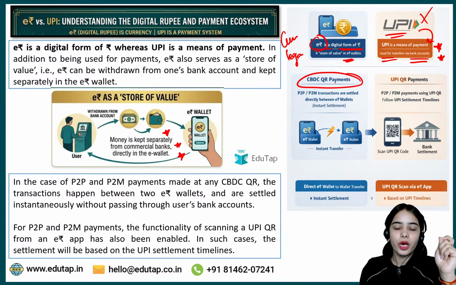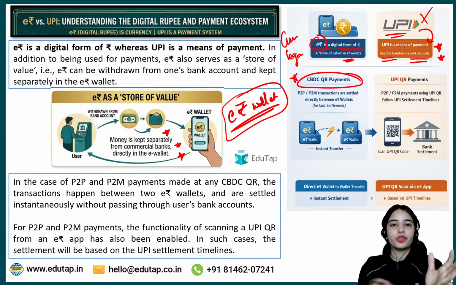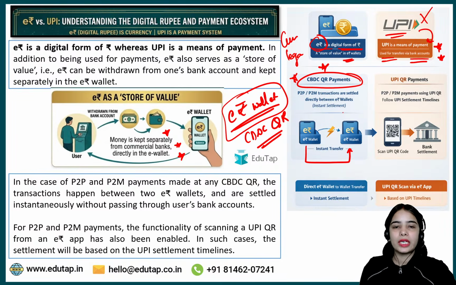So CBDC QR payments can happen if you have the money in your e-Rupee wallet. If you have the money in the e-Rupee wallet, you can use the CBDC QR codes, and here the e-Rupee to e-Rupee transaction happens. Okay. So let's say that Avnish has an e-Rupee wallet.